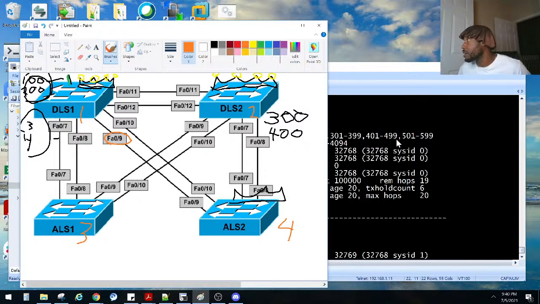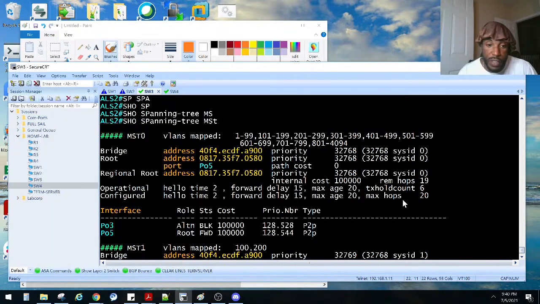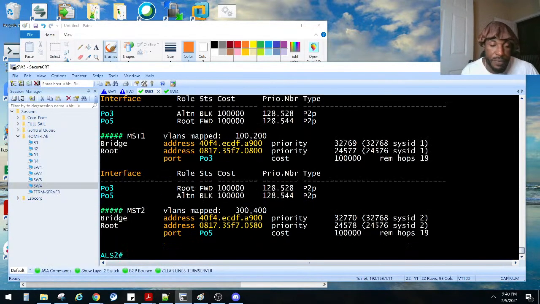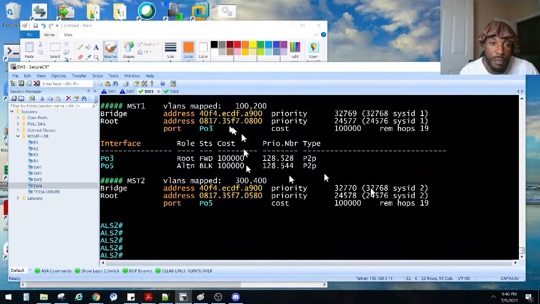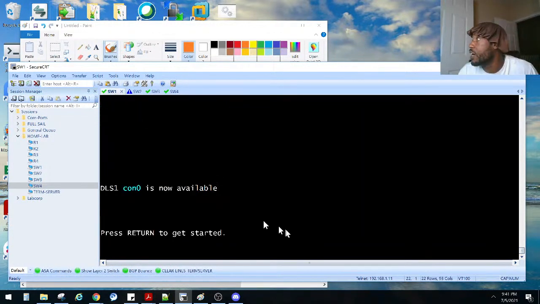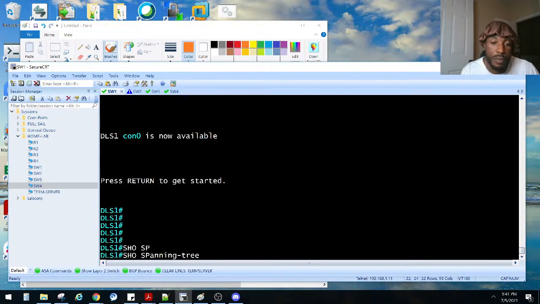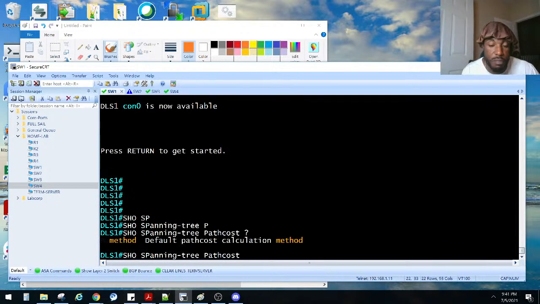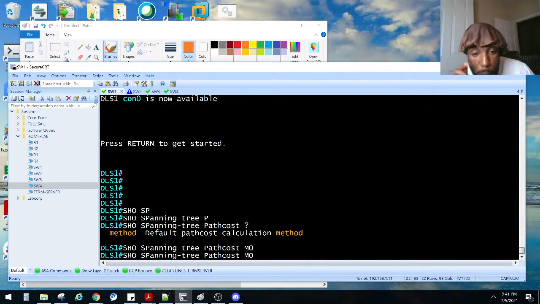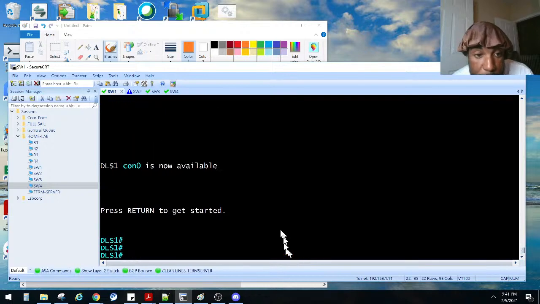To complete this task, you will need to change the default 802.1d cost method as follows. It was just one global command. You have to do this on each switch. But we can verify it with show spanning-tree pathcost method. This is the default path cost calculation method.